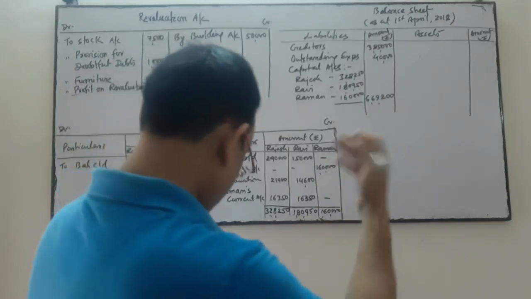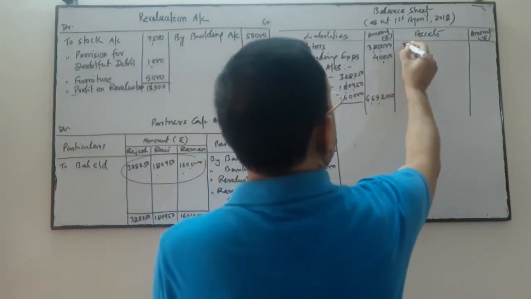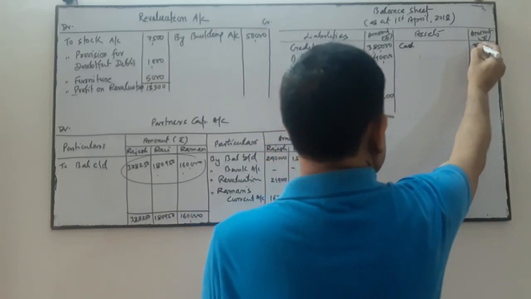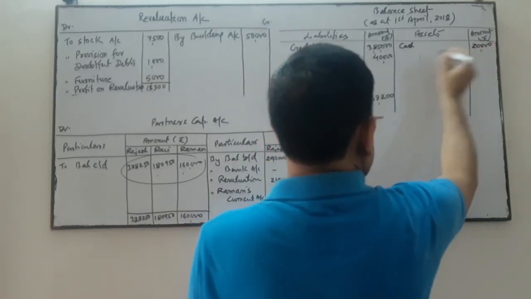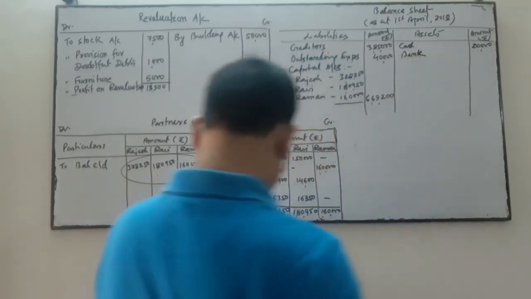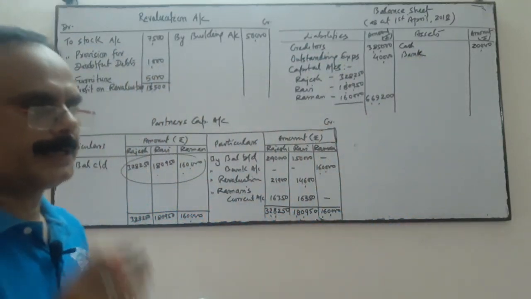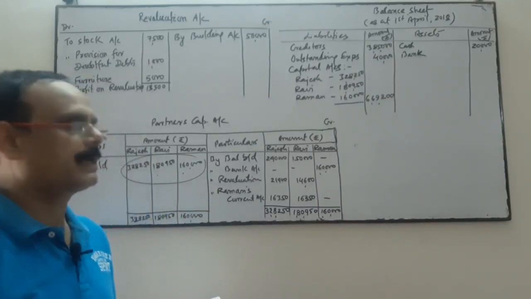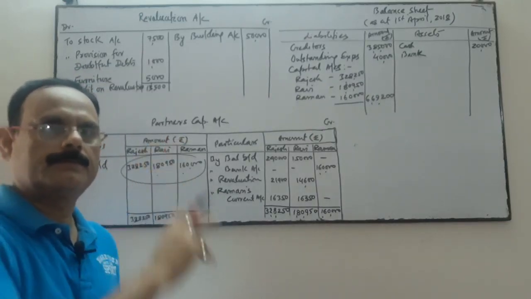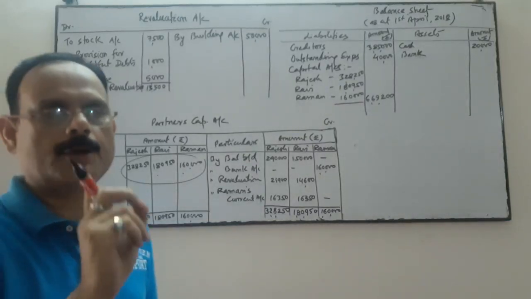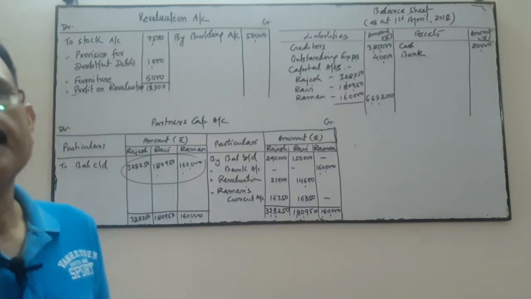Now come to the asset side. Cash balance will be as it is as before, 20,000. Bank account will increase because we have done one entry in the beginning, bank account debit to Raman's capital.